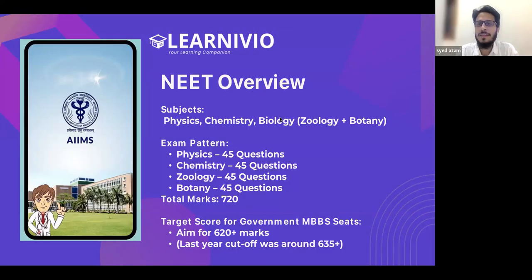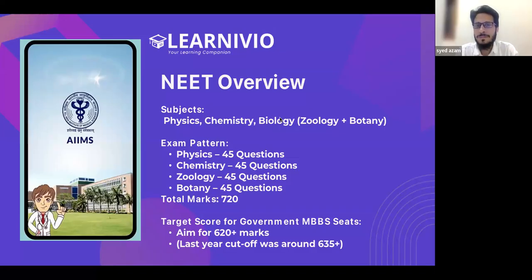I would say if the batch size is so small that a student can easily interact with the teacher, then online can compete with offline. In our offline centers, the batch strength is around 45, 50. I believe both Subbu sir and Mohit sir have taught batches of 50, 70. In a batch of 70 students, it's very tough for a teacher to concentrate on each student. But if you're doing it online and there are 4 or 5 students in a batch, it's easier for the teacher to concentrate on every student, and the student can easily interact. Subjects like physics, chemistry, zoology, you can't do without discussion.